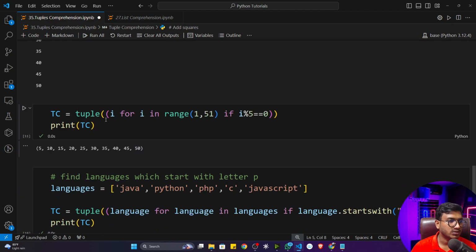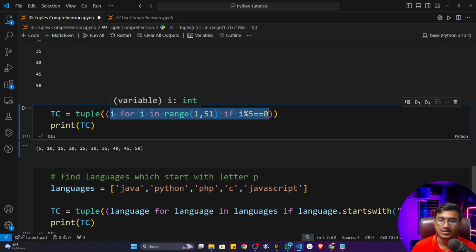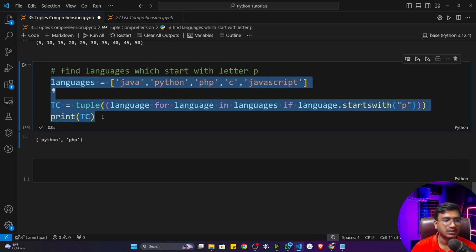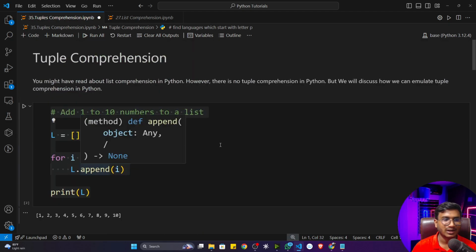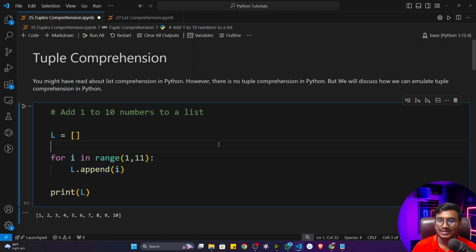Now let me show you some of the examples. See, this is also tuple comprehension, and inside that we are performing the same thing. Now you can see the same example. So that's how we can do tuple comprehension. I hope you got it. Directly it's not there inside Python, but we can do the emulate operation. Emulate tuple comprehension inside Python.